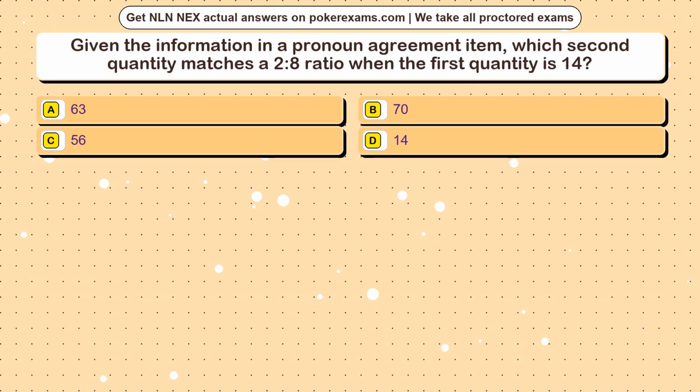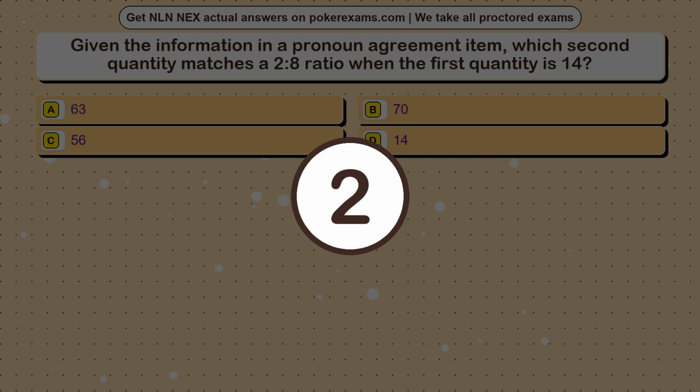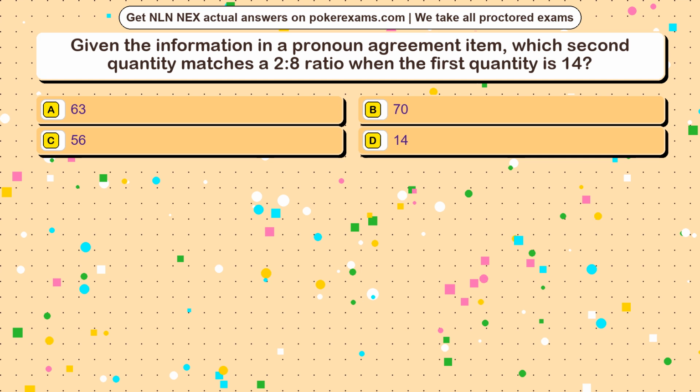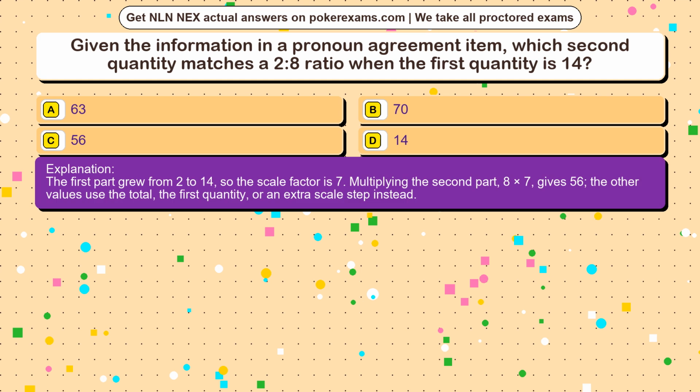Question 6. Given the information in a pronoun agreement item, which second quantity matches a 2:8 ratio when the first quantity is 14? Option A, 63. Option B, 70. Option C, 56. Option D, 14. The correct answer is option C. The first part grew from 2 to 14, so the scale factor is 7. Multiplying the second part, 8 times 7, gives 56. The other values use the total, the first quantity, or an extra scale step instead.